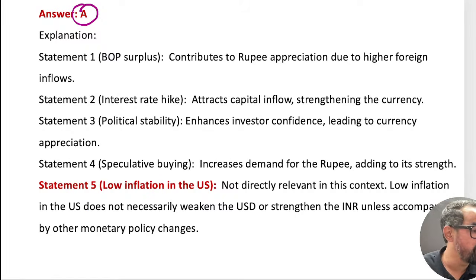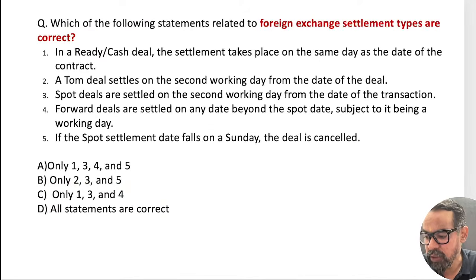So that is the very first one. A will be the right answer. D is about the inflation in the US, so that is not directly going to impact this particular case, and that's why it is not the right answer. Srikant sir, please do remember this. Next one, guys.